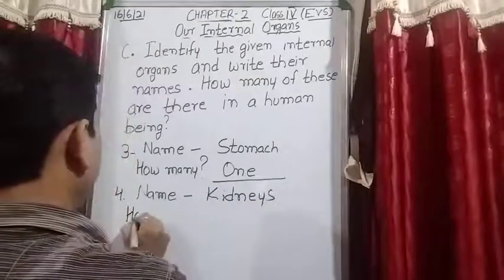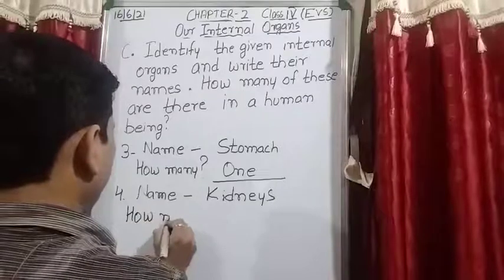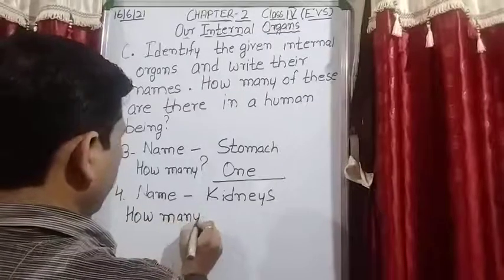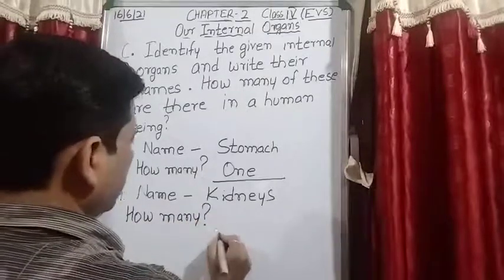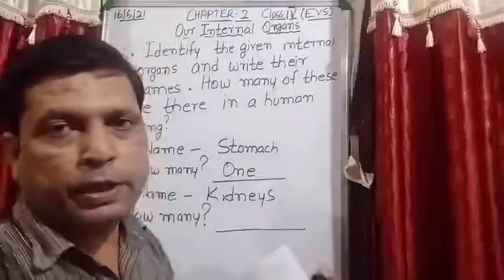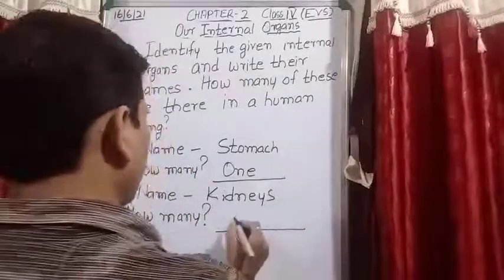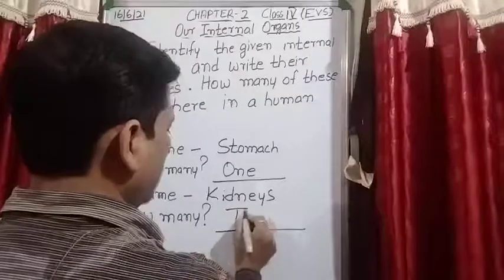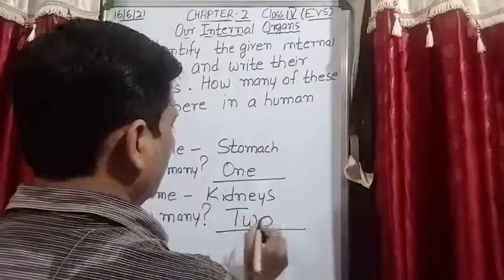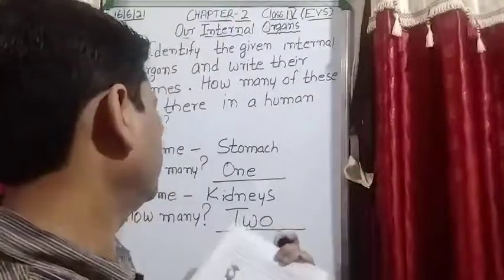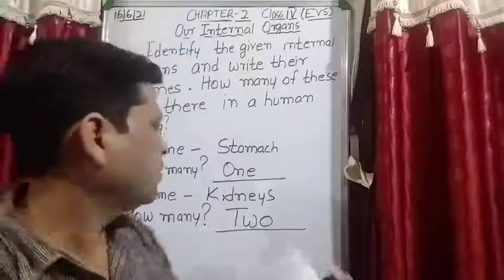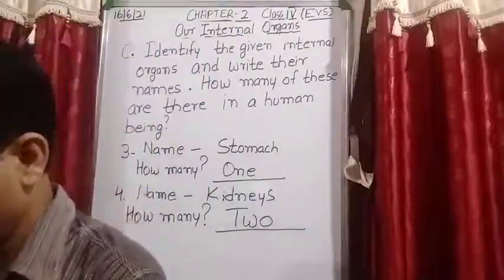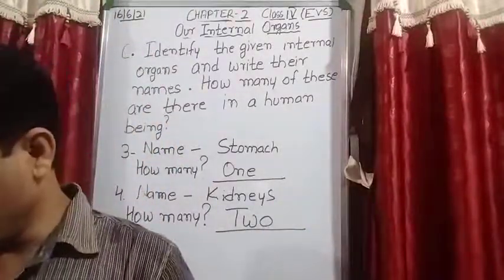And how many do we have? So how many kidneys do we have, student? So answer is 2. So question number C we have completed.